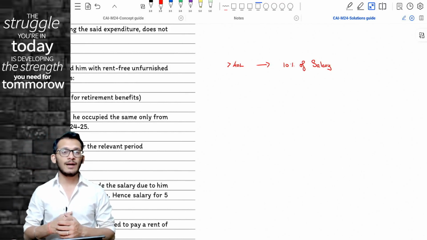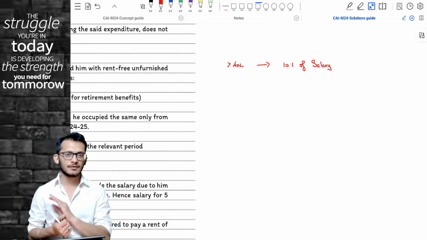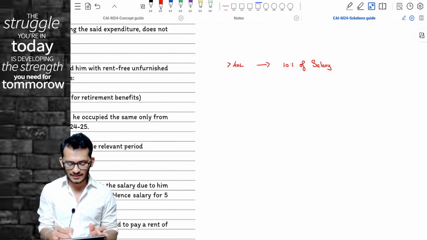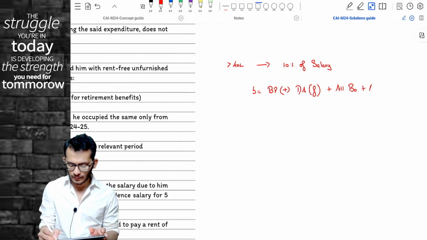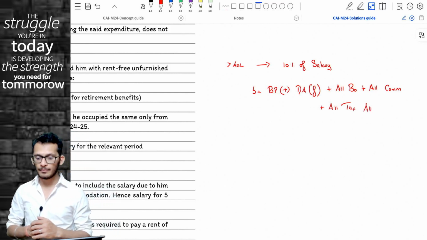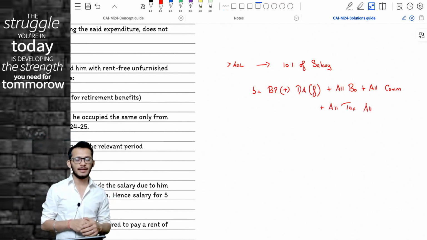Now the question is, Rahul, has the definition of salary changed? Answer is no. The definition of salary remains the same, which means salary is basic pay plus DA forming part of retirement benefits plus all bonus plus all commission plus all taxable allowances.